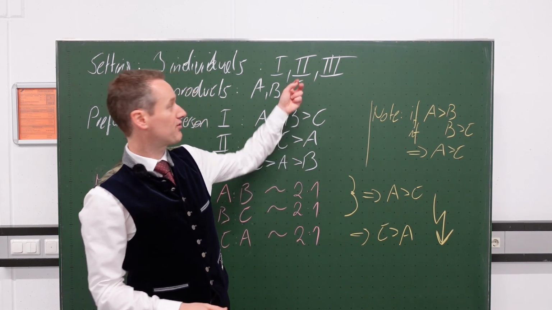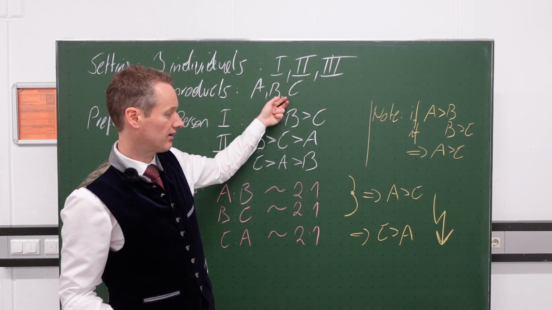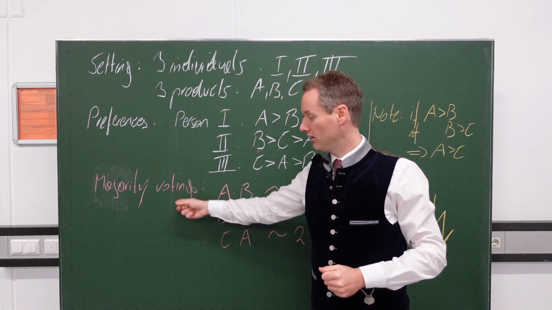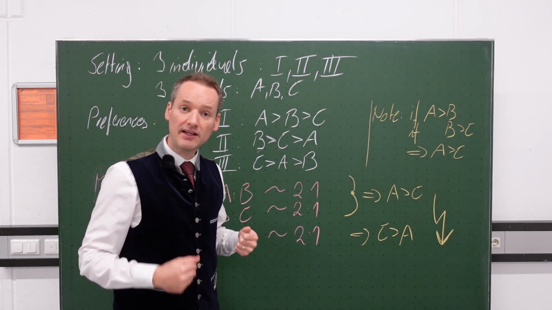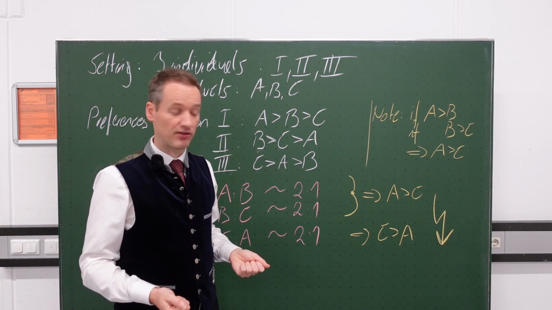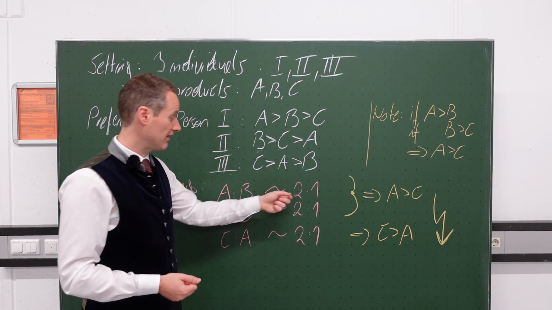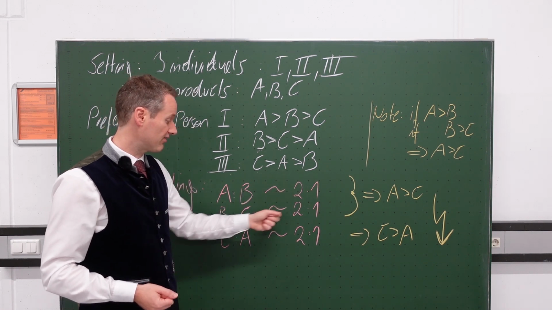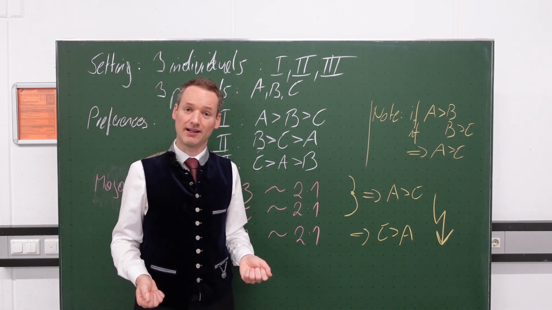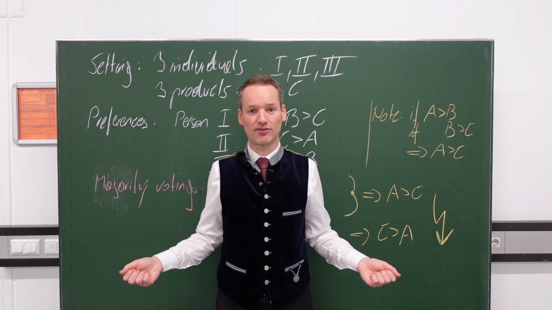You see, in this extremely simple society with 3 individuals and 3 products, with democracy, with majority voting, we do not get any clear majority voting results even though preferences are transitive. Because one time A wins against B, then B wins against C, but then C wins against A. So we are in a voting cycle. There is no social welfare function in this society.